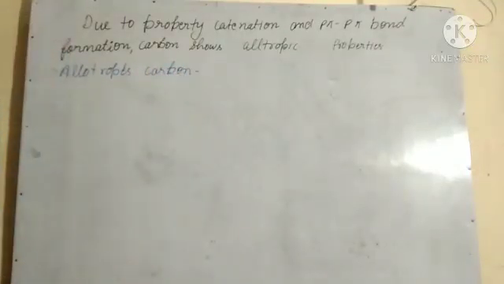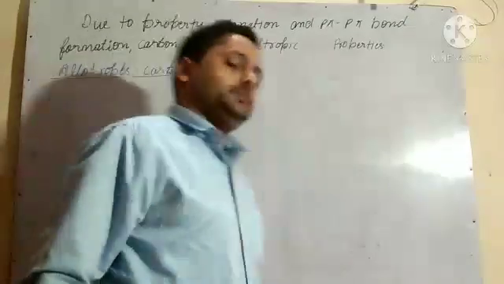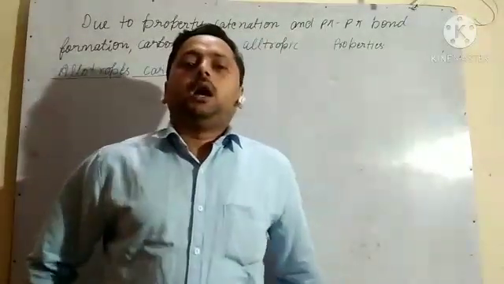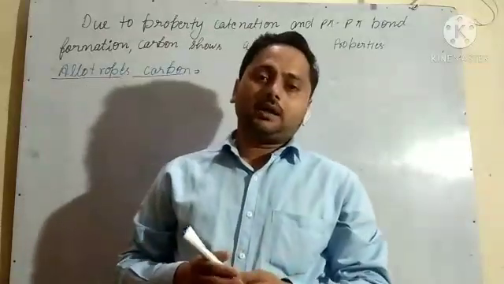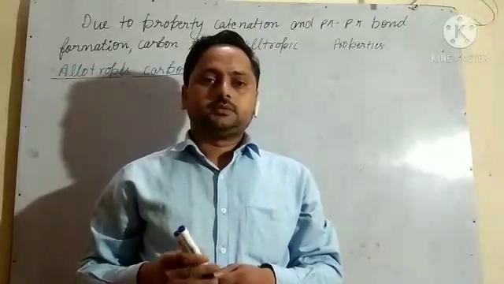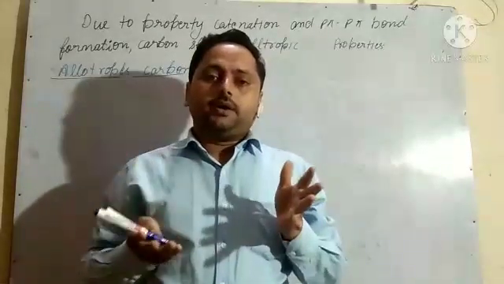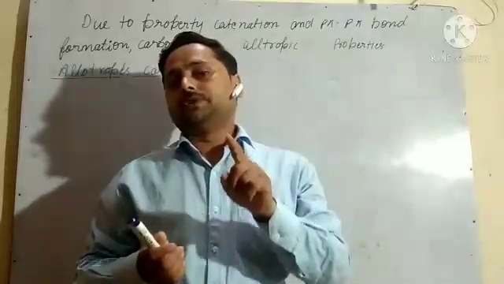Okay students, our topic is allotropes of carbon. So let us define what allotropes are. Allotropes are the different forms of the same element with similar chemical properties but different physical properties.